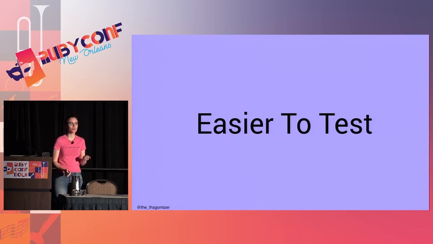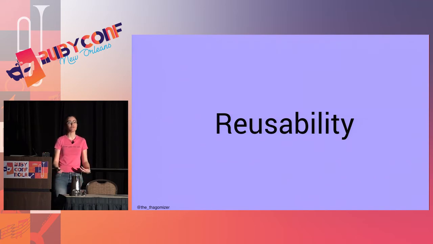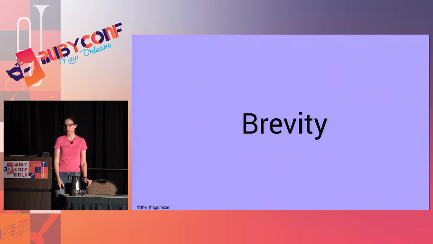I think that functional programs are easier to test than some of the other ones because state doesn't matter. Data in, data out, especially pure functional programs, which means that the setup for automated tests is just, this is the data I'm going to run it on. I don't have to set the state of an underlying object first. And because there's no state, you can also reuse this. I can take code that works in one program and throw it in another program, and I don't have to worry about there being context surrounding it that's required. And I really like that they're short. Functional programs tend to be really short, especially in Lisps. A lot of people hate this, but it makes me happy.